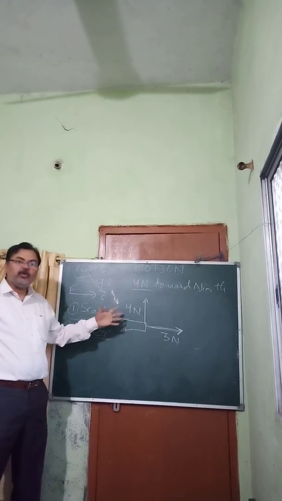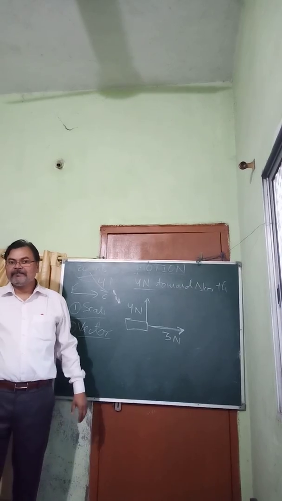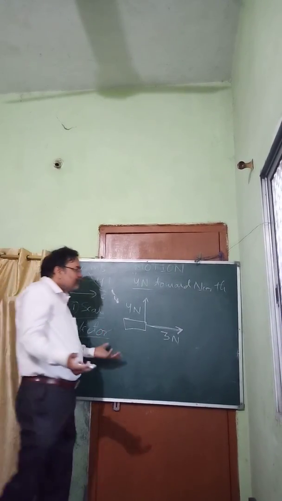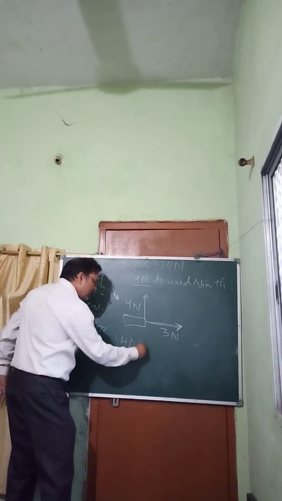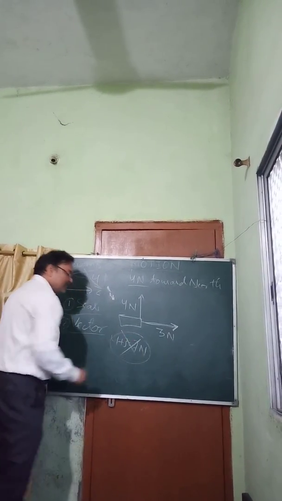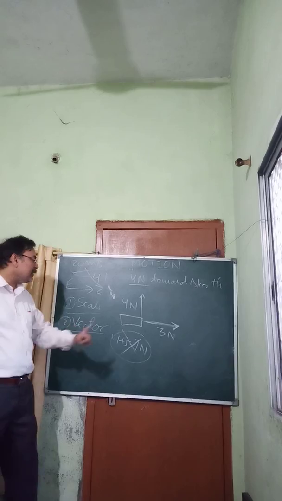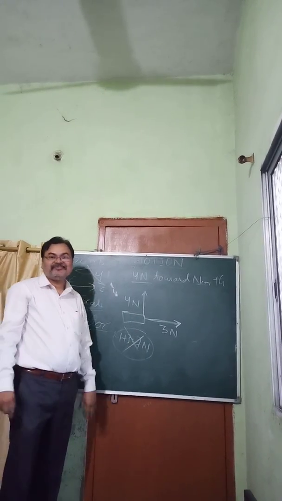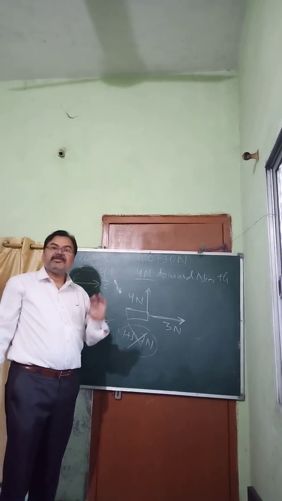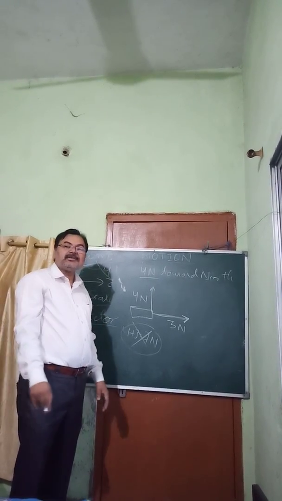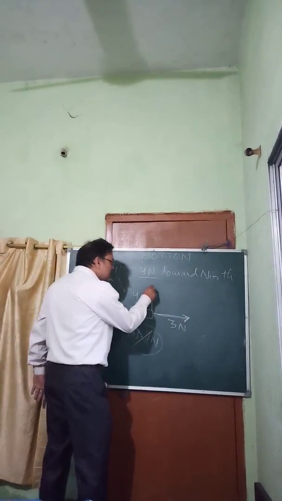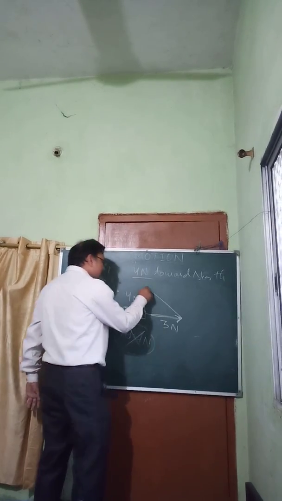Now, what is the total force acting on this body? If you are using simple algebra, you can say, sir, it is 4 plus 3, that is 7 Newton. No, this is wrong. Because in the definition we have mentioned, it is going to use vector algebra. And vector algebra is that algebra which you have not studied till date, and we don't require it much in class 9, only a small part.